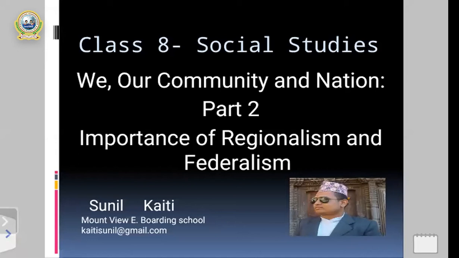We had already discussed the definition of development, types of different means and resources, and some importance of different development activities for the development of the nation and for a certain country, right? So today in this class, we are going to start the second content from unit 1, that is importance of regionalism and federalism, okay?